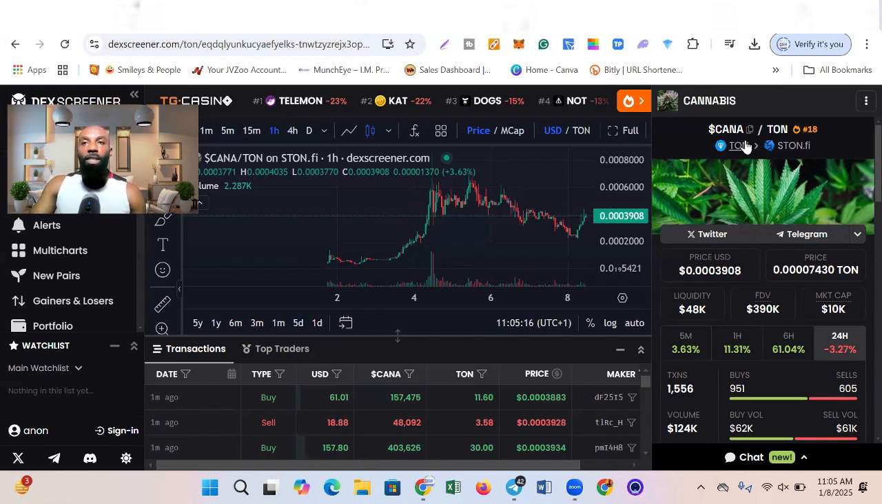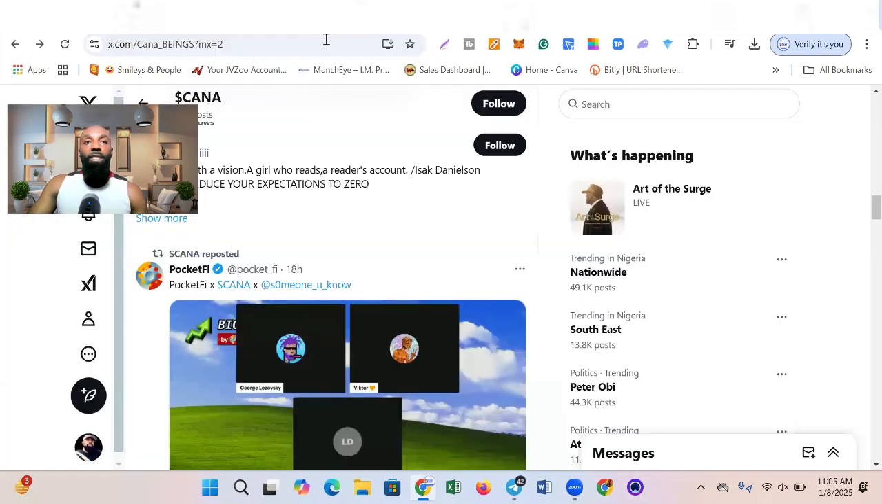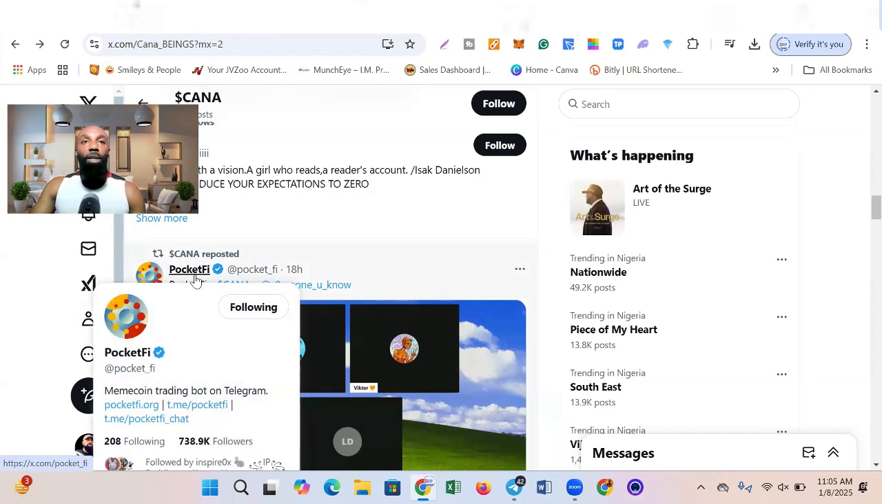So as you can see here, this is CANA on Ton. It is actually a project on the Ton network. Now, this project is coming from a particular project called PocketFi under the Ton network. It's a very big project.